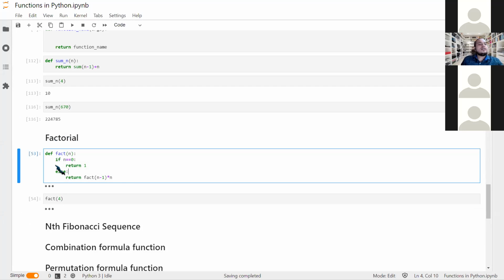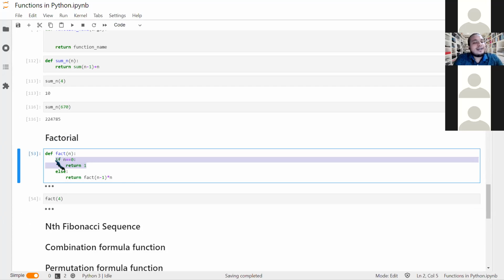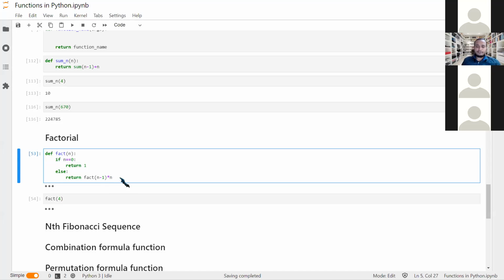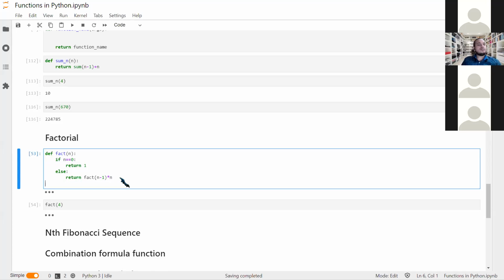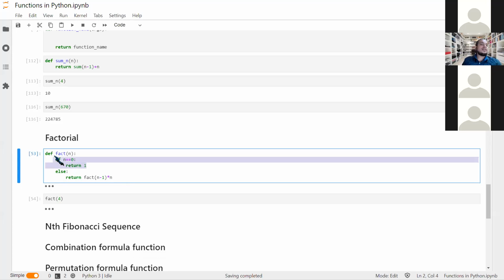You can see that I had to put something extra here. And why so? Because when we multiply, we will get the factorial directly as 0. So when we write factorial of 0, we will get the answer as 0, which is incorrect because 0 factorial we take as 1. So I had to specially define it here.